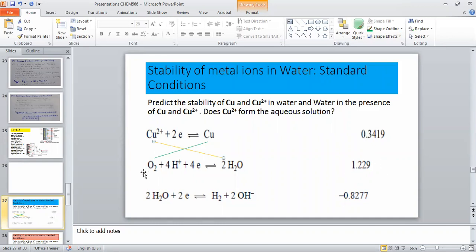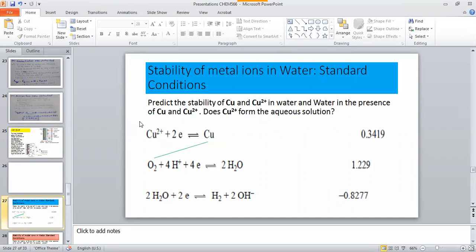So always the species with more potential is going to be reduced, and the one with less potential is going to be oxidized. So this is going to reduce, this will oxidize. So the only possible way is this one. So this is the spontaneous way. That means these are the reactants.